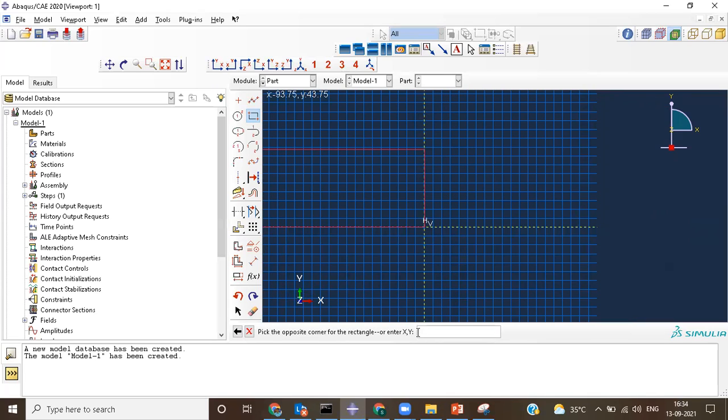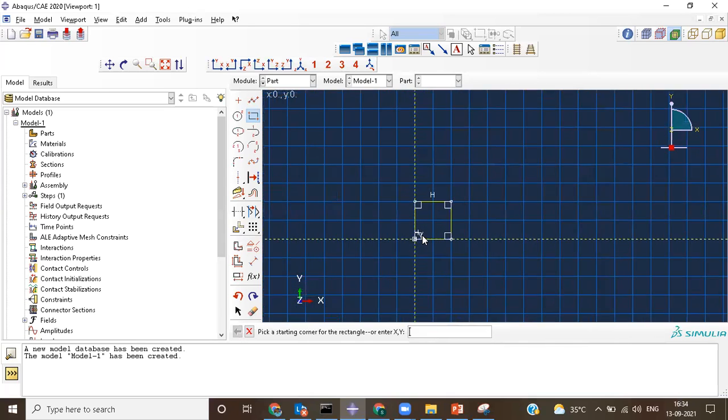Now it is asking you to pick the opposite corner for the rectangle or enter the X and Y values. In the X direction, I would like to go for 10 mm, and in the Y direction, I would like to go for another 10 mm. So you can just give OK. Now see this one.